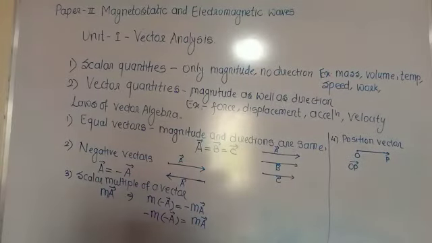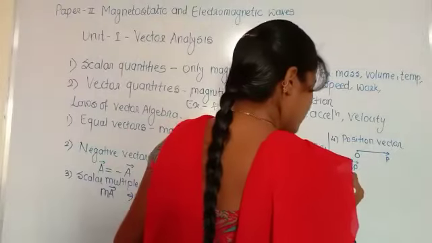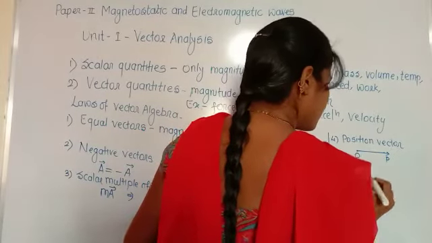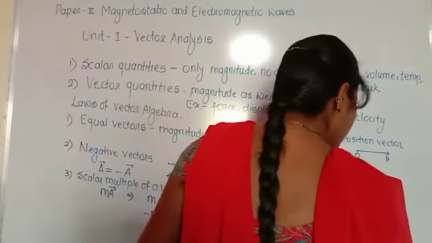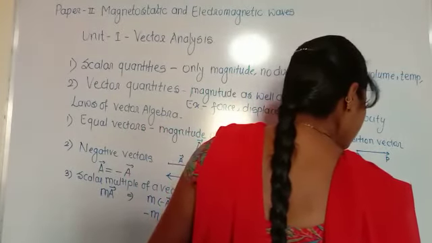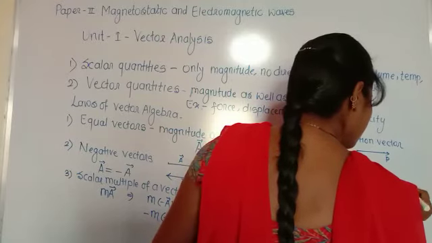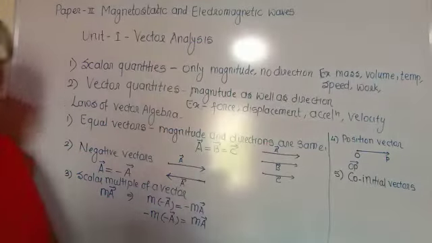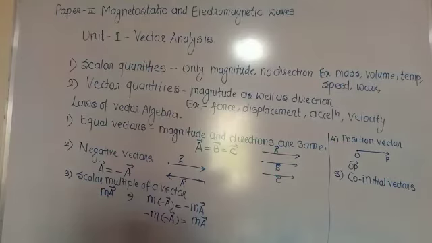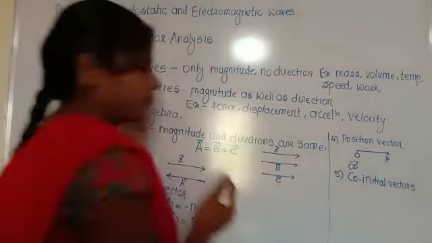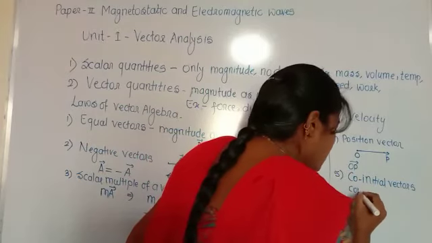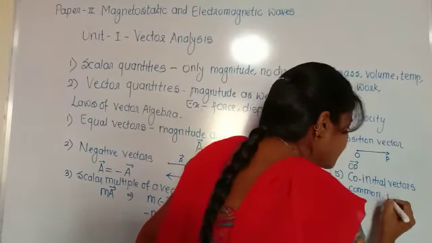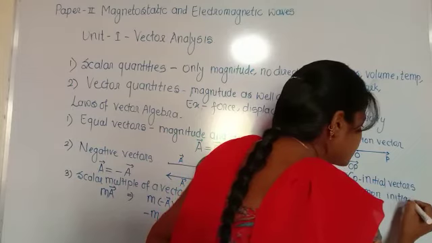The next one is co-initial vectors. Vectors are said to be co-initial if they have a common initial point.